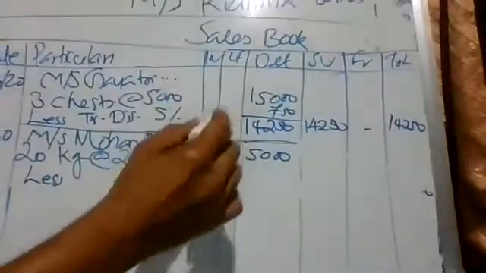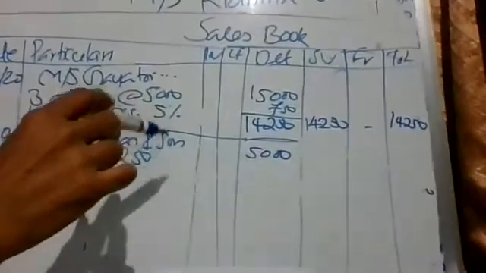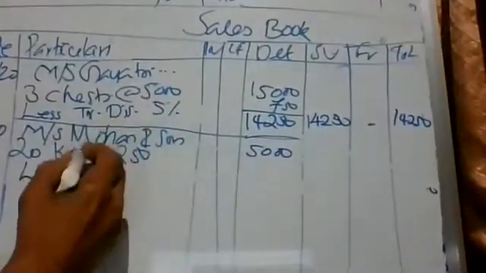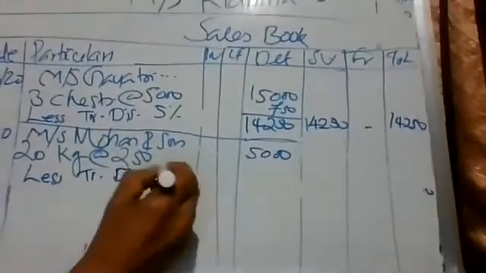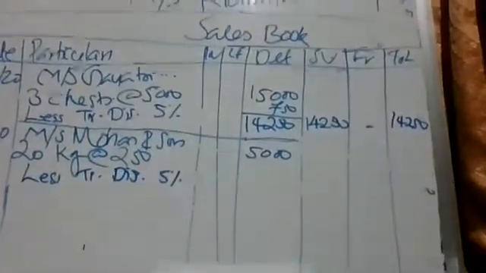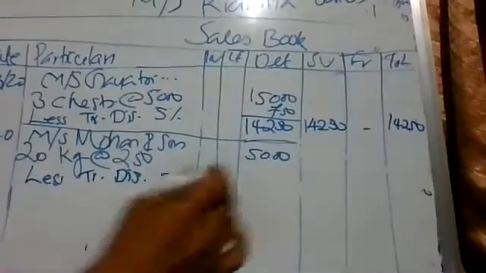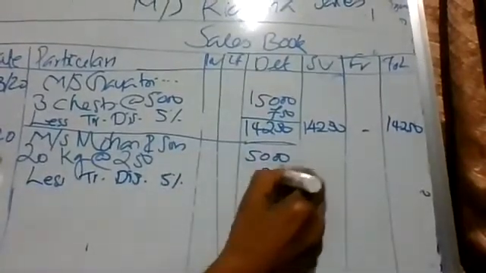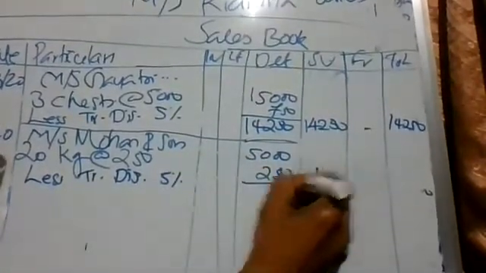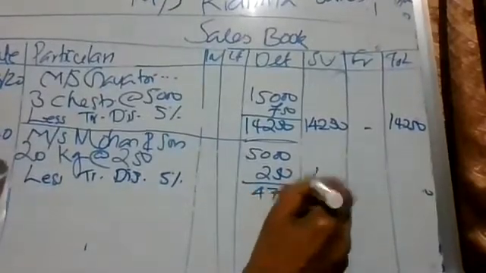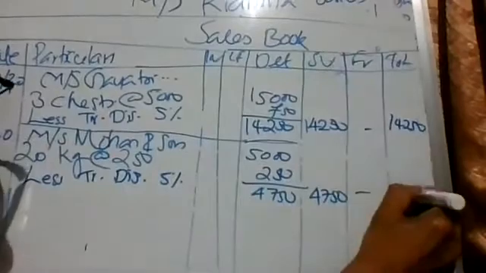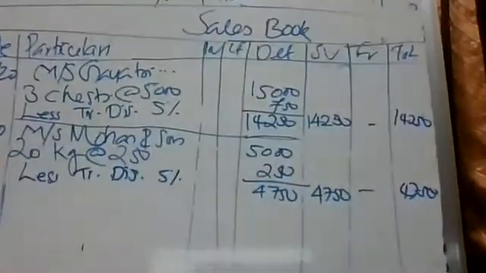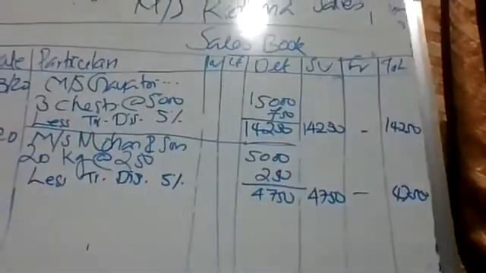So when we are learning this topic, we have to assume that we are selling like that. Less trade discount 5%. 250. Reducing 250, 4,750. Same amount is bill amount. Total is also same. No charges.